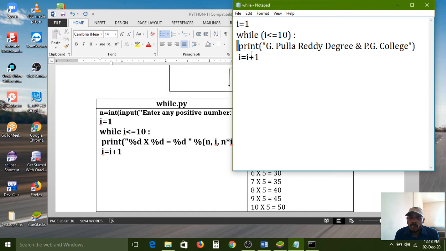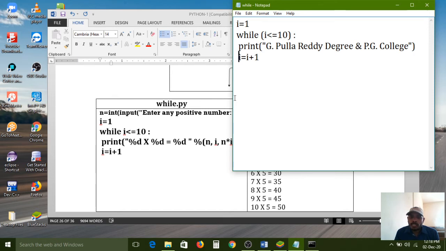If you want to declare a block of code, one indentation space is compulsory before the statements. Then only the interpreter can treat these two statements as belonging to the while loop.